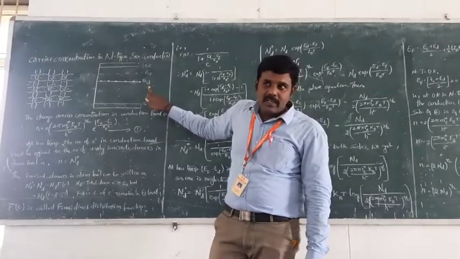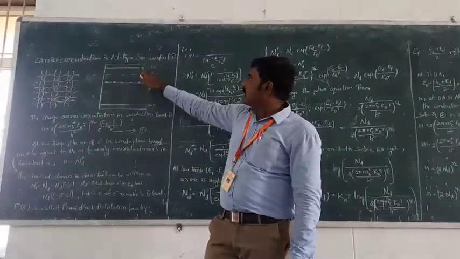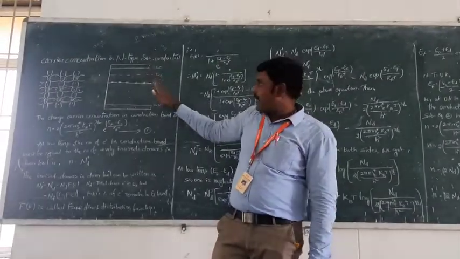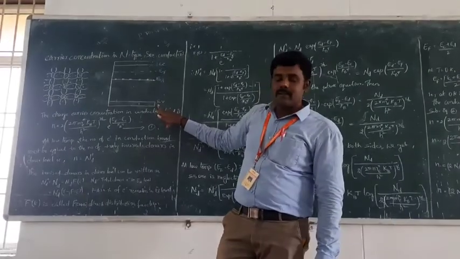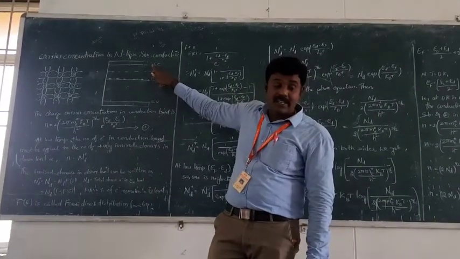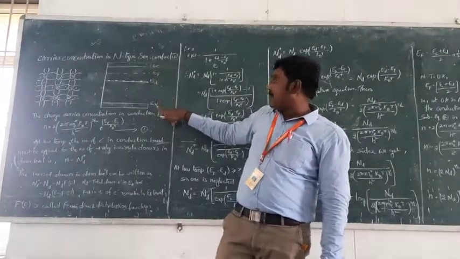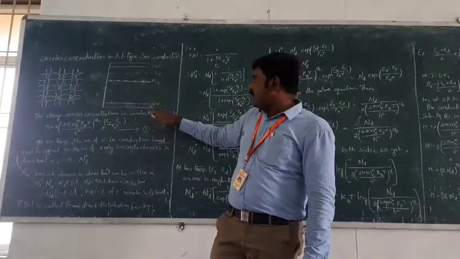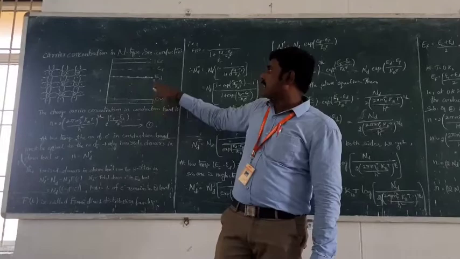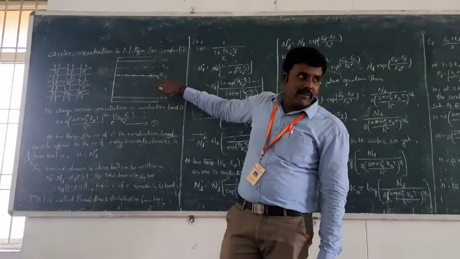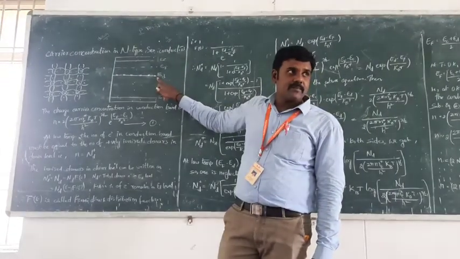This donor energy level is present near the conduction band, and it is far away from the valence band. So the effect of the valence band is neglected on the donor energy levels.